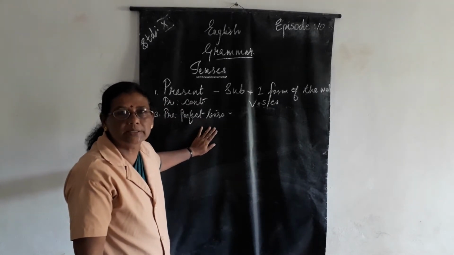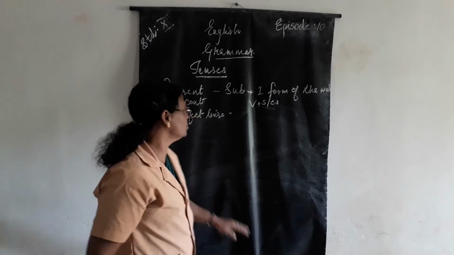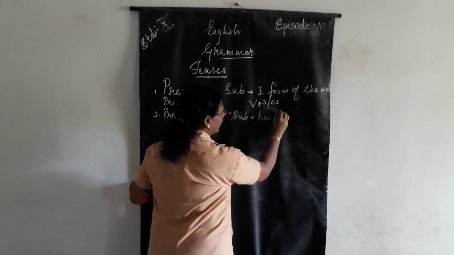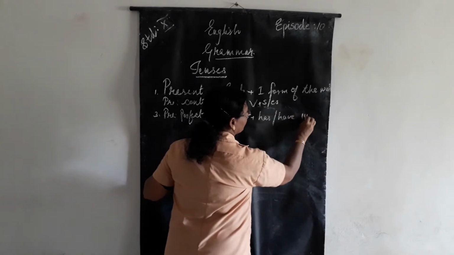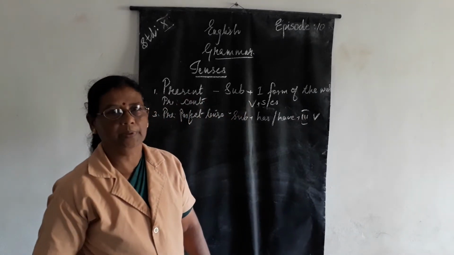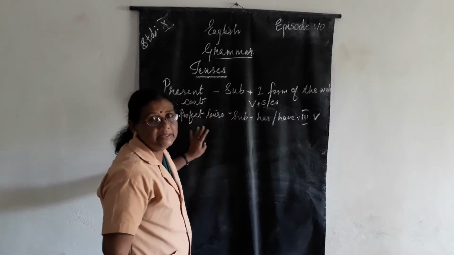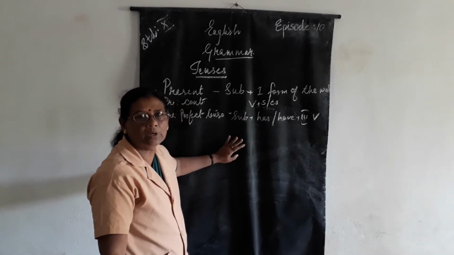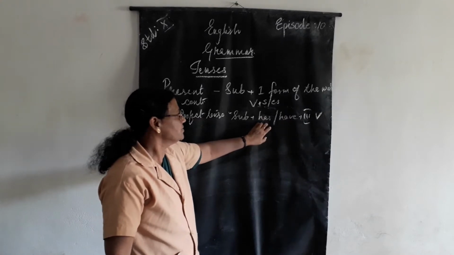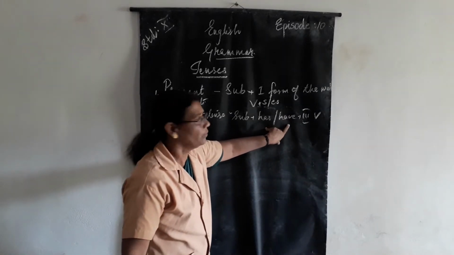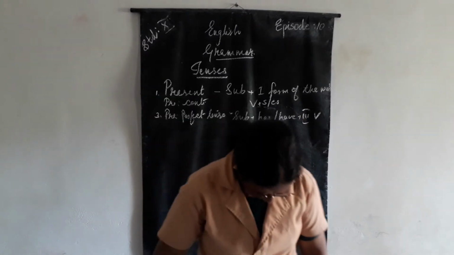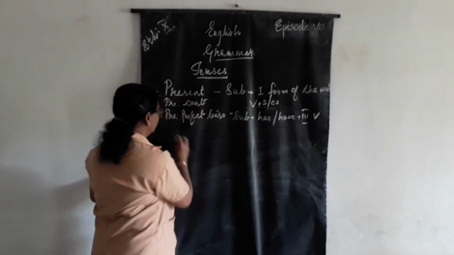The work had already started and completed. Understood? So there comes subject plus has or have plus third form of the verb. Perfect means the work had already started and now has come to an end. And the format is subject plus has for singular and have for plural plus third form of the verb. Understood? Third form of the verb. Example.